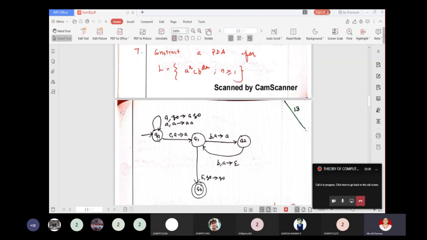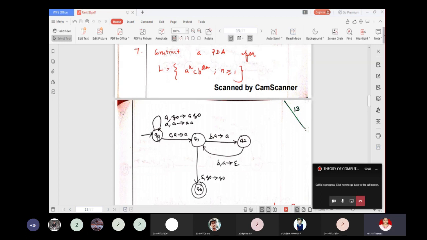When you are in Q1 and when you read B and A is on top of the stack, initially do nothing, and when you read the next B, when you are in state Q2 and A is on top of the stack, pop. So you are going to pop the A for alternative B's.